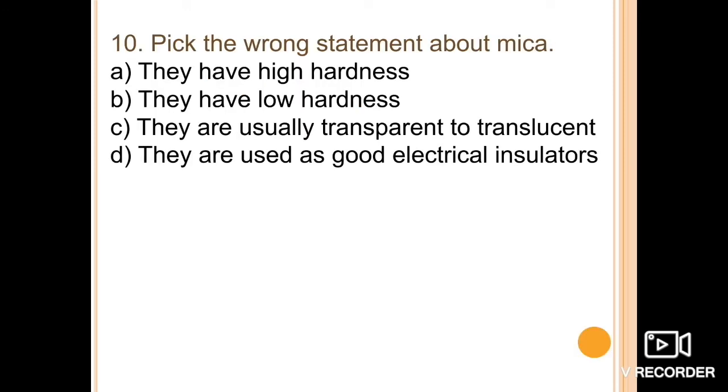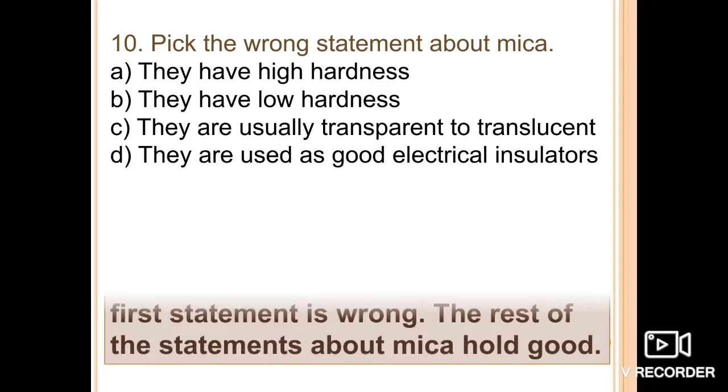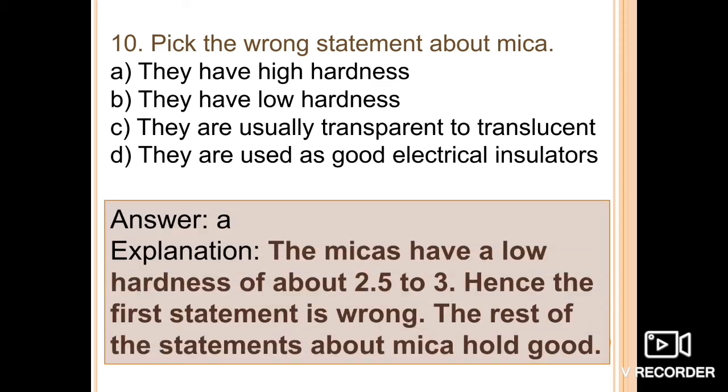Next one is, pick the wrong statement about the mica. Four statements are given: they have high hardness, they have low hardness, they are usually transparent to translucent, they are used as good electrical insulators. We all know their hardness is very low, about 2 to 2.5, not more than that.